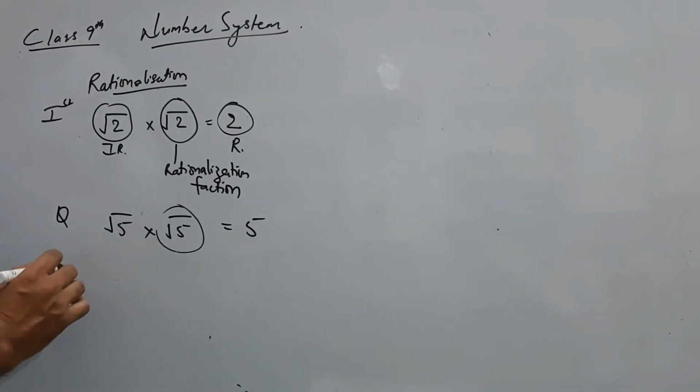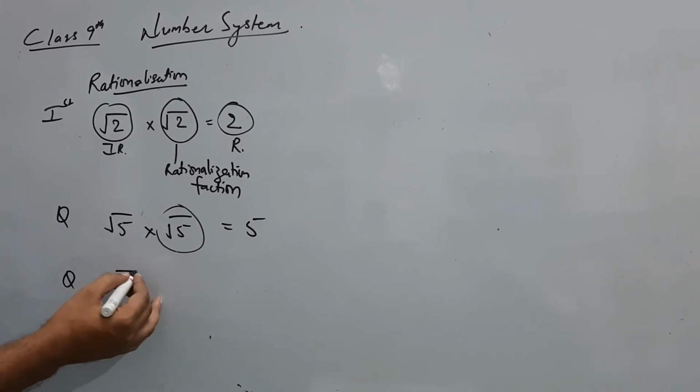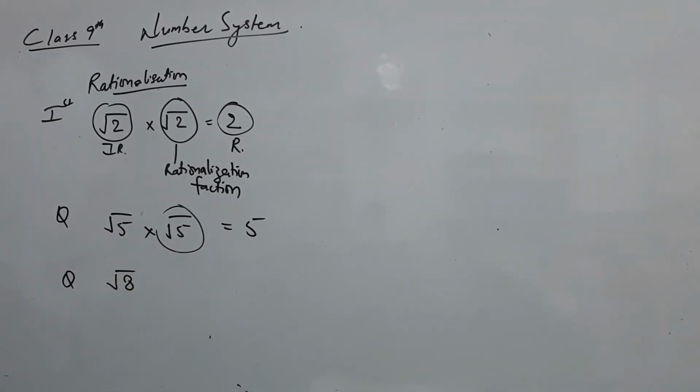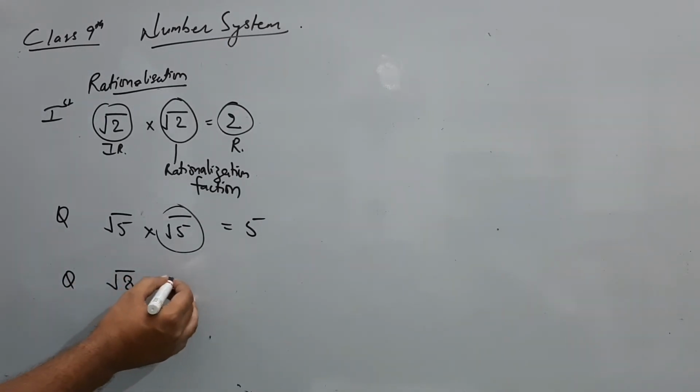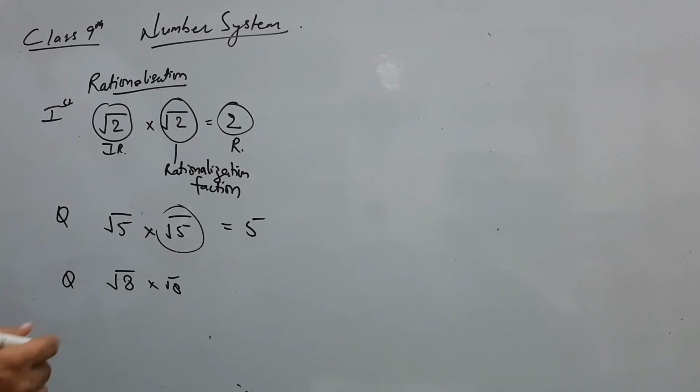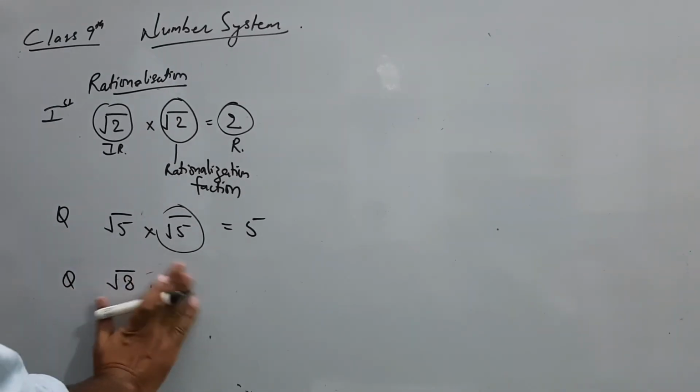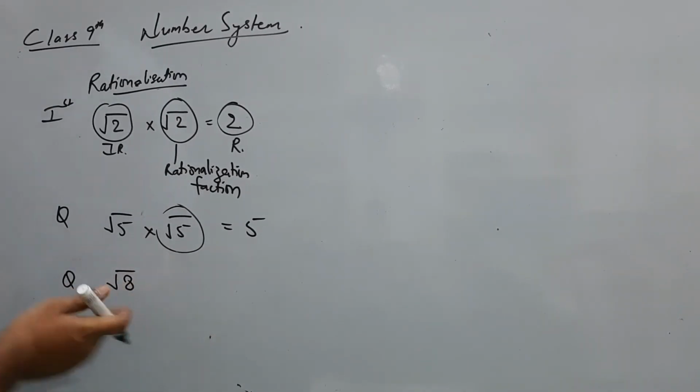Now let us see some difficult question. Rationalization factor of root 8. So you might be thinking, sir, multiply by this same number, root 8? No. Rationalization factor can only be achieved when the number is in simple form.